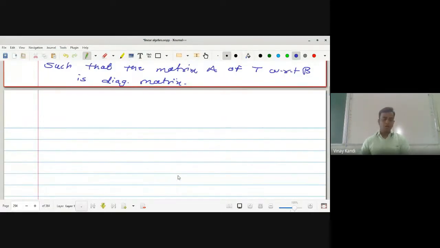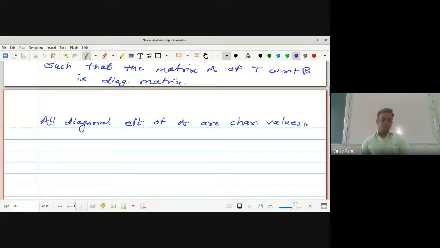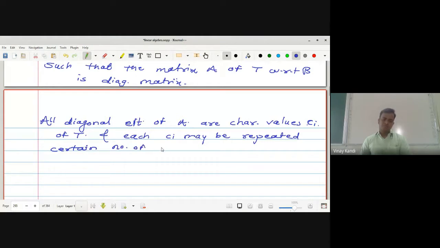All the diagonal elements of A are the characteristic values of T. They are the characteristic values Cr of T, and each Cr may be repeated a certain number of times. Any doubt up to here?